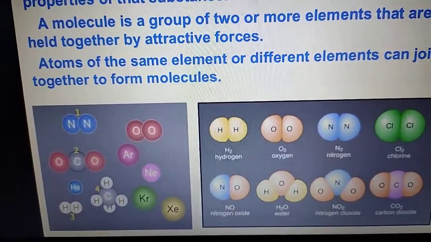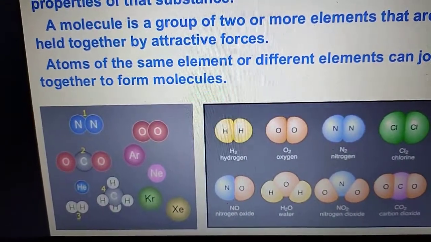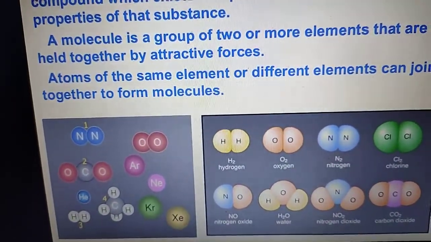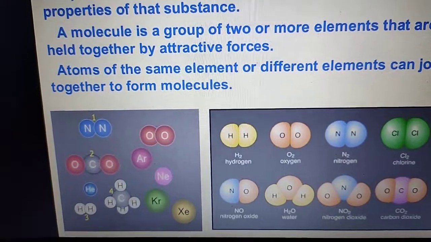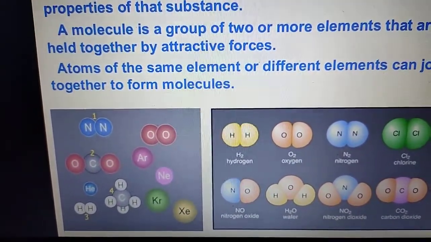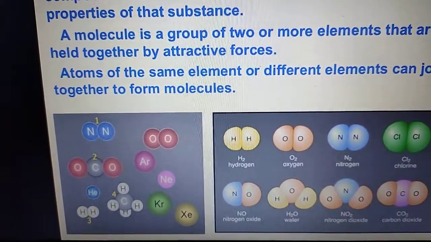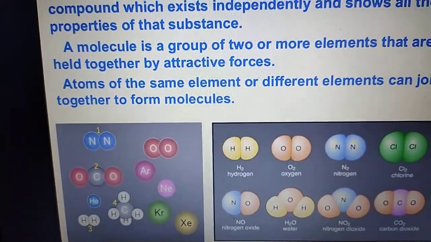So whenever a question comes asking how many atoms are present in one molecule of carbon dioxide, you will say three atoms are present, two oxygen atoms and one carbon atom.